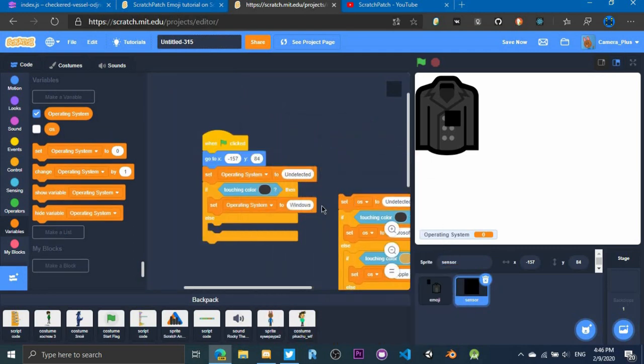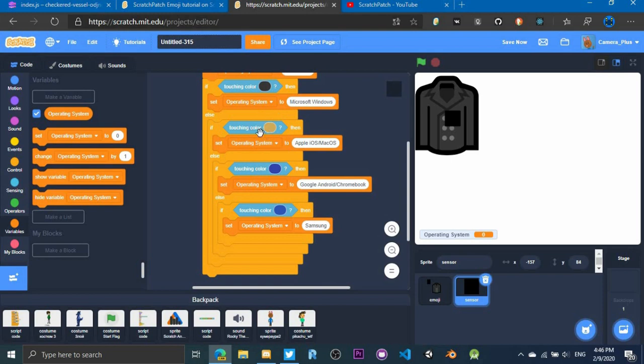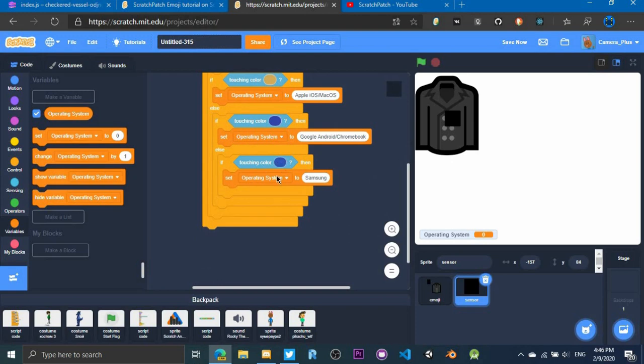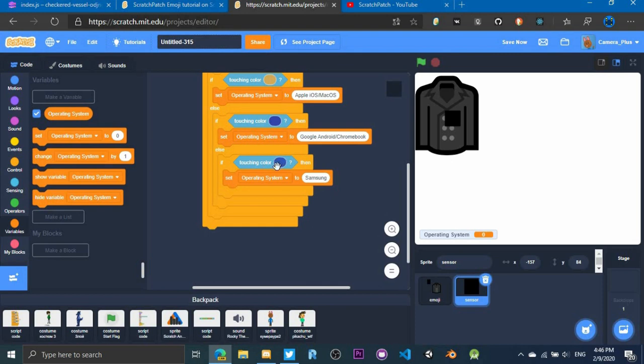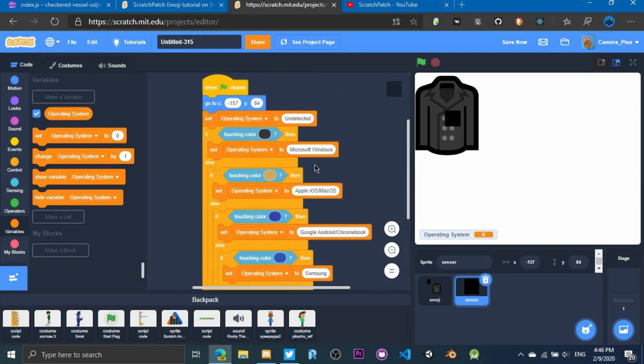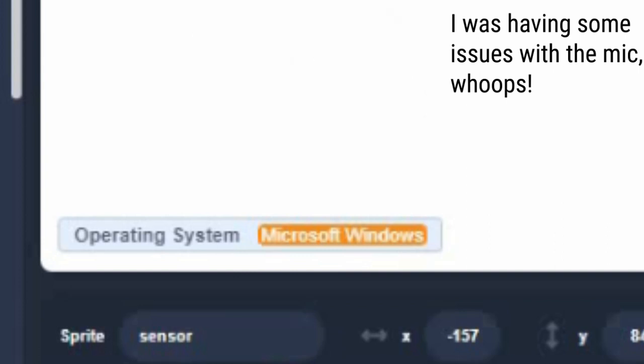If you're using a different emoji, that script will not work, unfortunately. As you can see, it checks for Microsoft Windows, Apple iOS or Mac, Google Android and Chromebook, and Samsung phone specifically. I'll leave a link to the project with that script in the description below, so make sure to check it. So now if you run the project, as you can see, it would say Microsoft Windows in my case, or something else probably in your case.